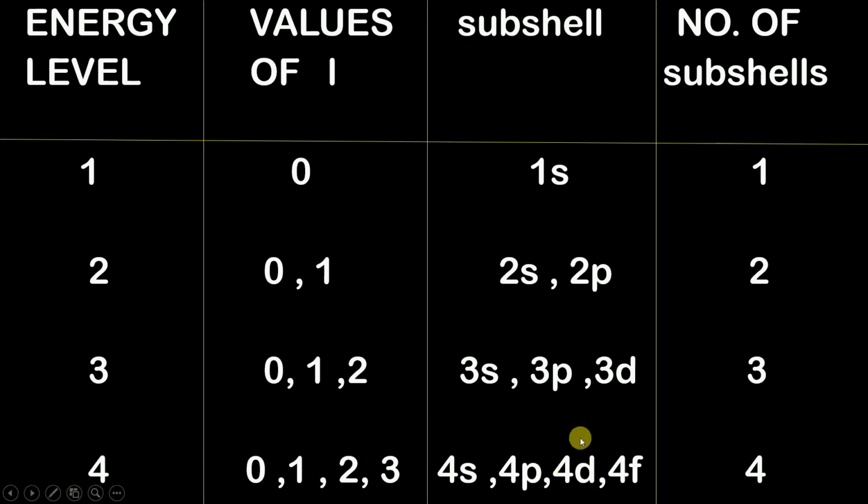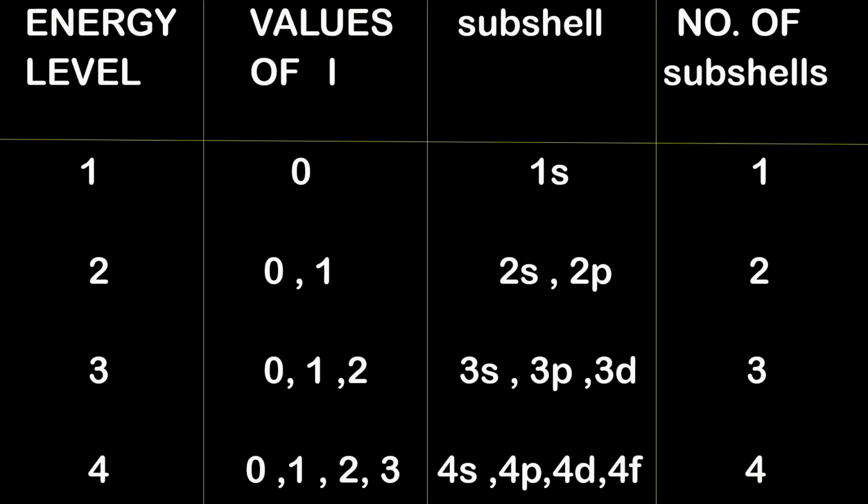Now a few things you need to observe carefully, guys. First, the first energy level will have 1 subshell. The second energy level will have 2 subshells. The third energy level will have 3 subshells. And the fourth energy level will have 4 subshells. So can I say, whatever your energy level is, that many subshells you will have. Can you see, this column and this column are exactly equal.